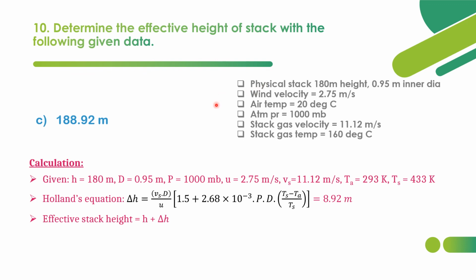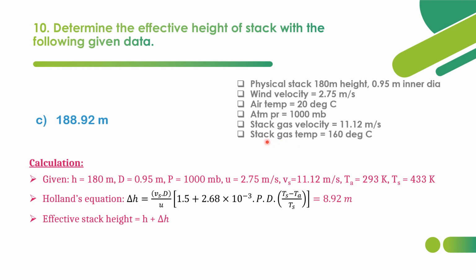So by using that empirical formula we can get the physical stack height, which we denote here as small h. Capital D is 0.95 meter, pressure is 1000 millibars, small u is the wind velocity 2.75 meter per second, and the stack gas velocity Vs is equal to 11.12 meter per second.